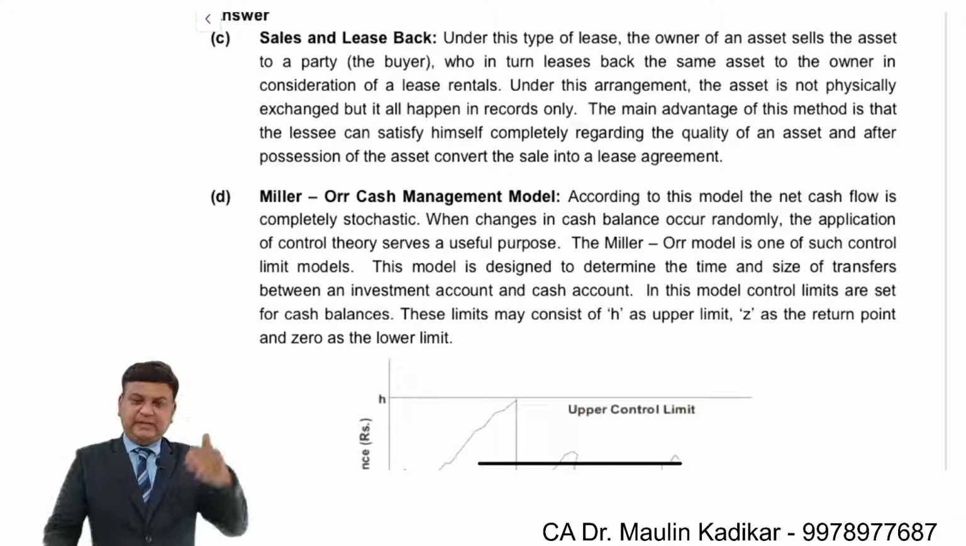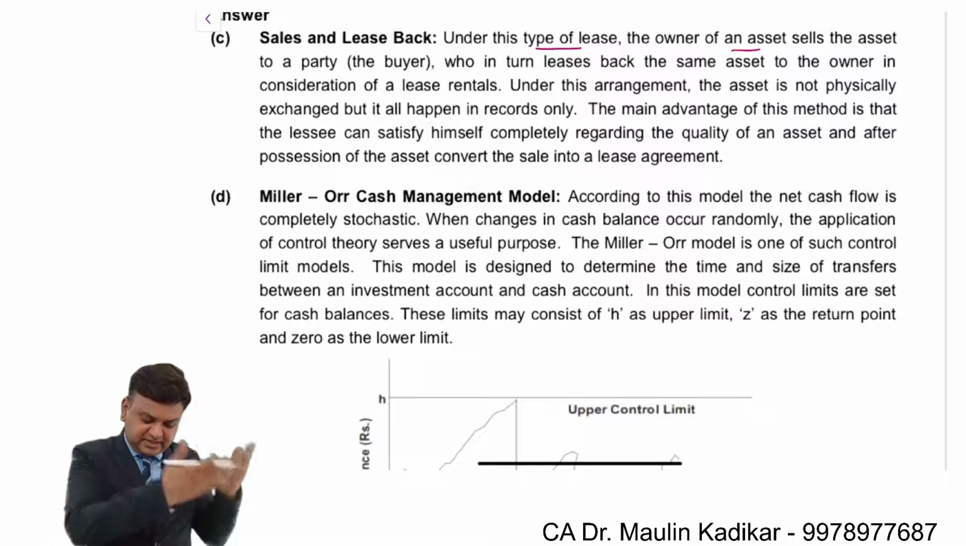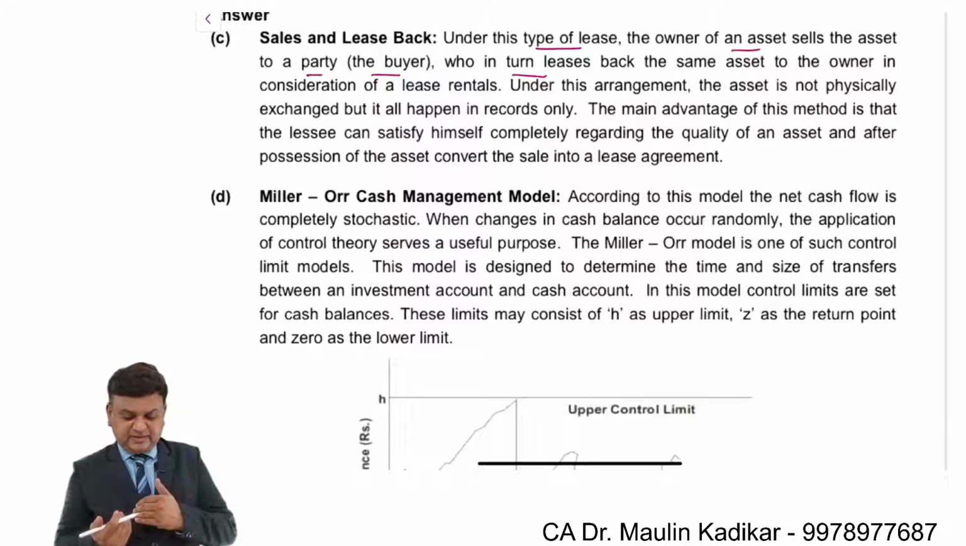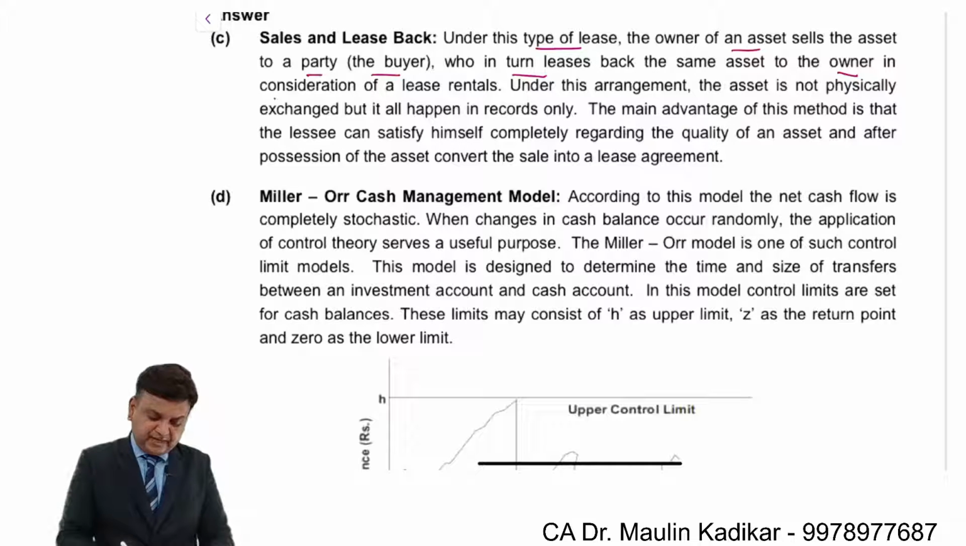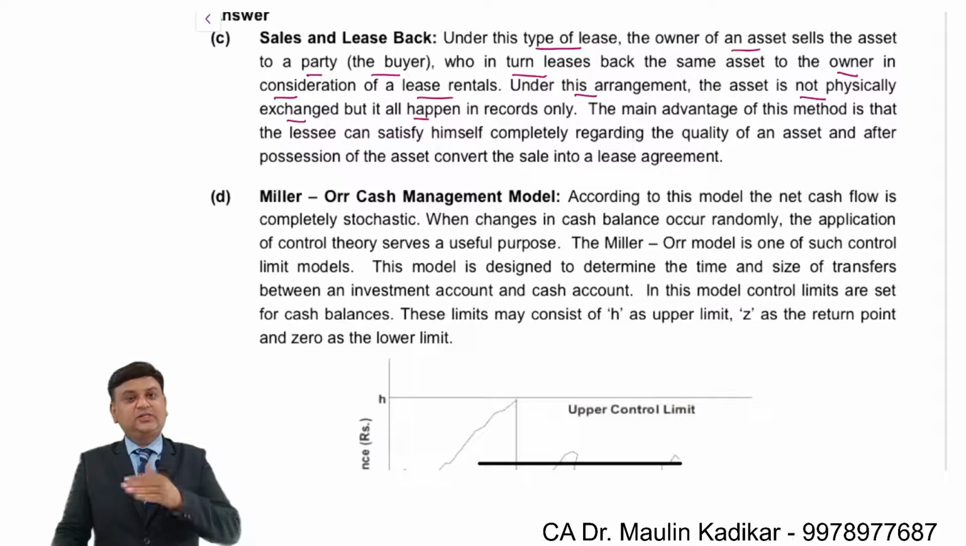So keeping this concept in mind, let us read what they have specified. Under this type of lease, the owner of an asset sells the asset to a party, the buyer, mostly a finance company, friends, who in turn lease back the same asset to the owner in consideration of lease rental. Under this arrangement, the asset is not physically exchanged, but it all happens on the records only. Because you will be occupying the same building, the same asset, as lessee instead of owner.